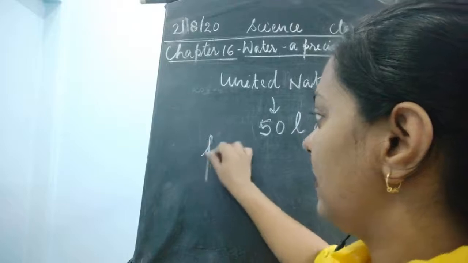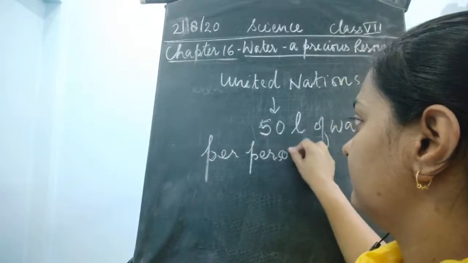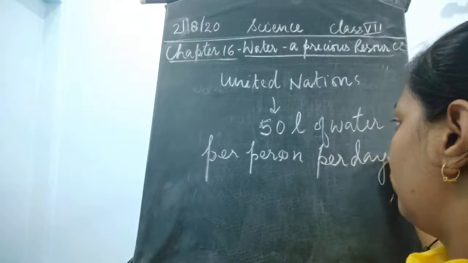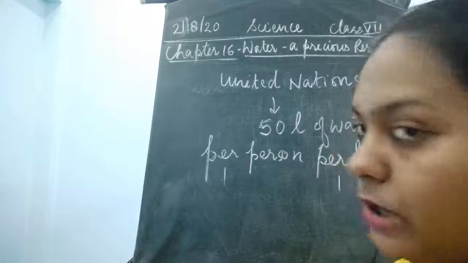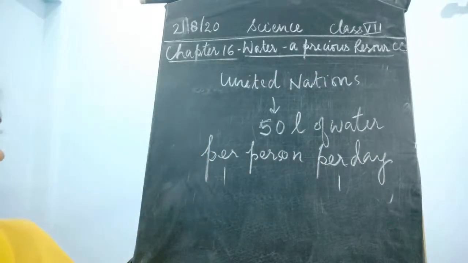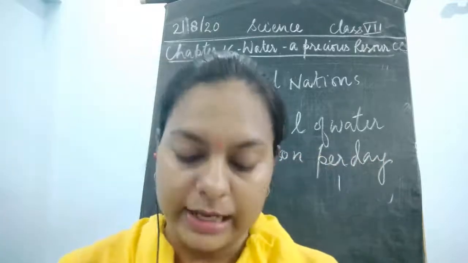Per person means one person, per day means in one day. Minimum how many liters could one person spend? It is 50 liters of water that could be spent by one person in one day.